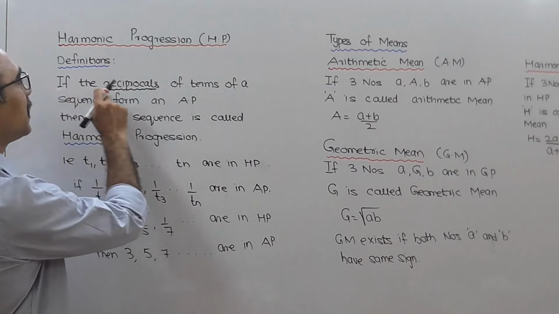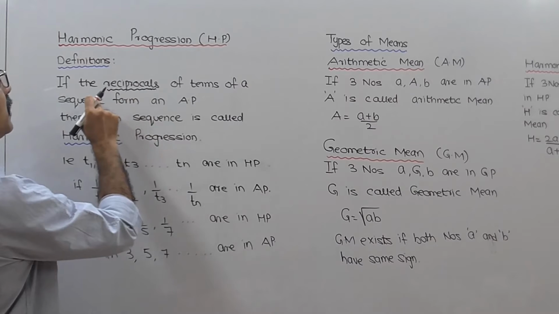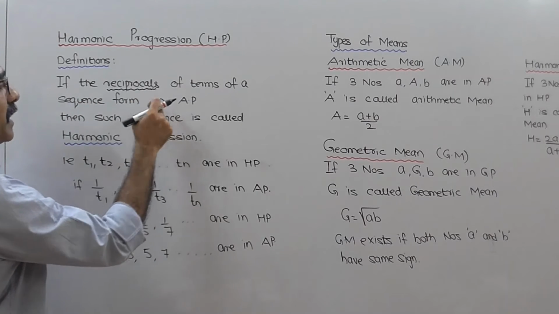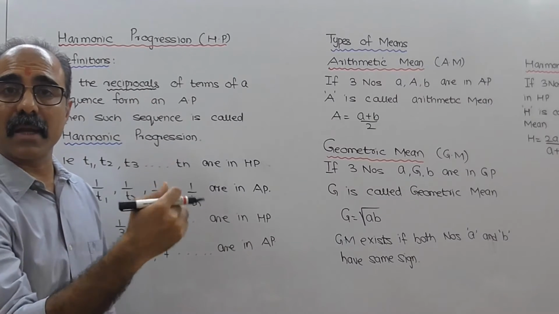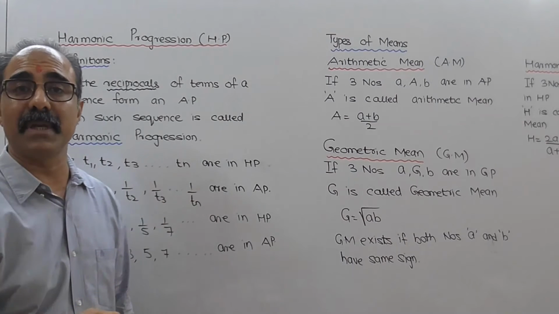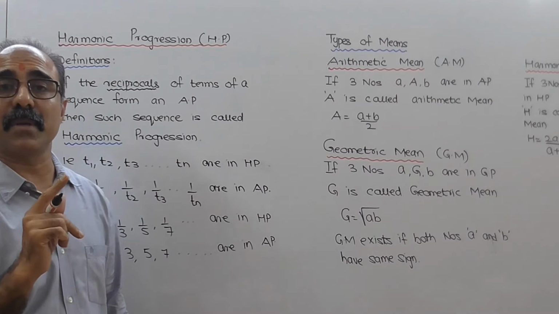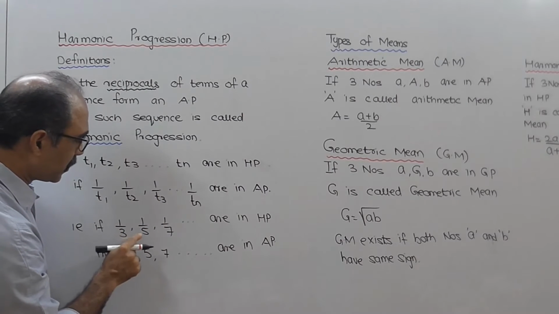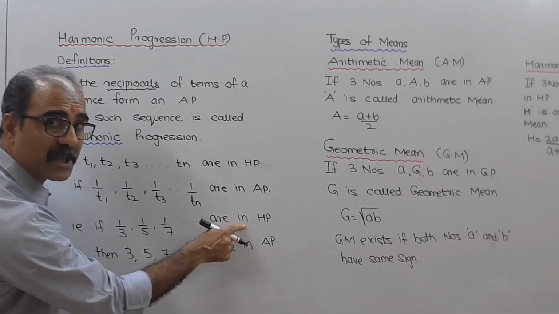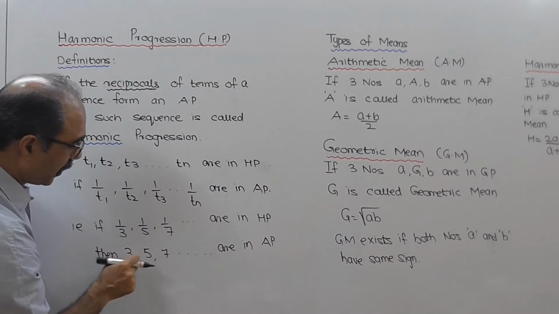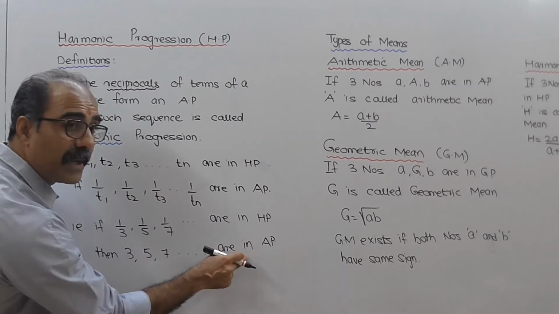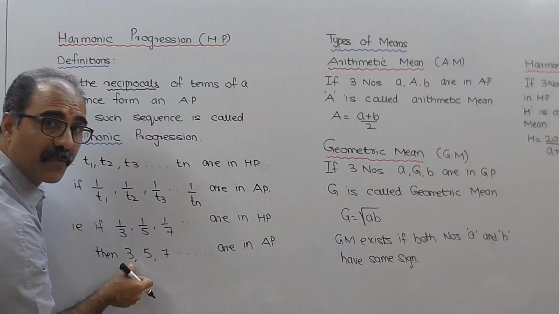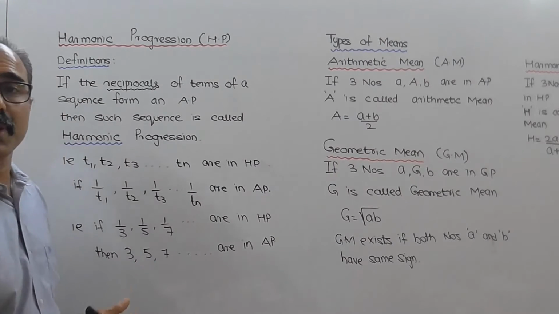So वापस, if the reciprocal of the sequence forms an AP, यानी कोई भी term का reciprocal निकालेगा और वो sequence अगर AP बन जाएगा, then that sequence is supposed to be called a harmonic progression. Check करो, suppose 1/3, 1/5, 1/7, they are in HP. Reciprocal मारो, 3, 5, 7 will be in AP. Check करो ना, 5 minus 3 will give you 2 and 7 minus 5 will also give you 2.